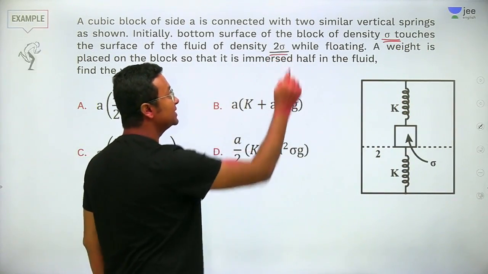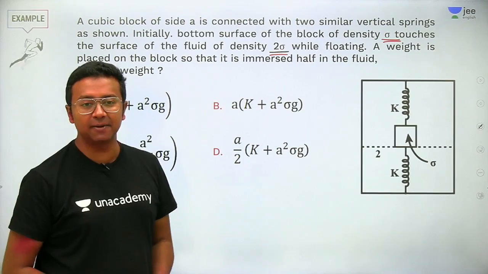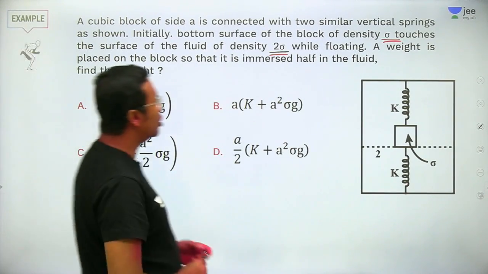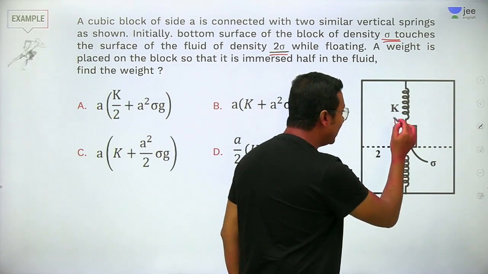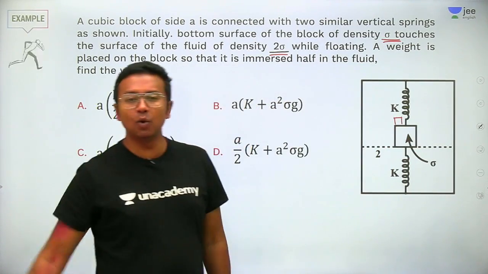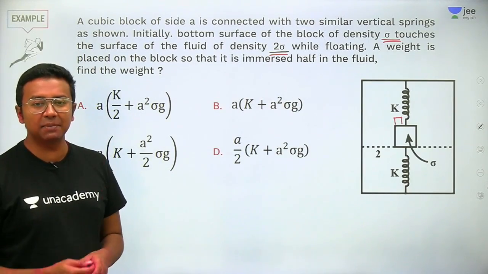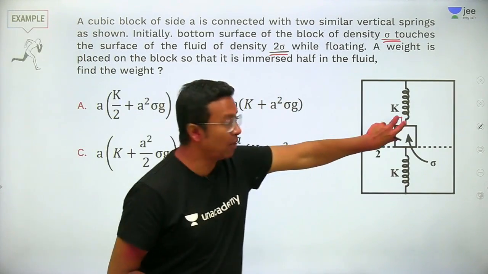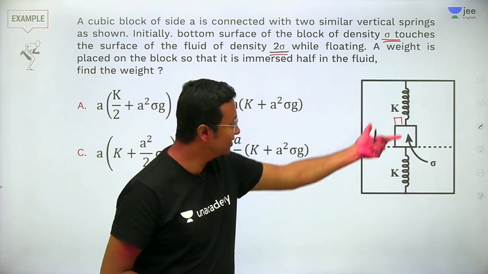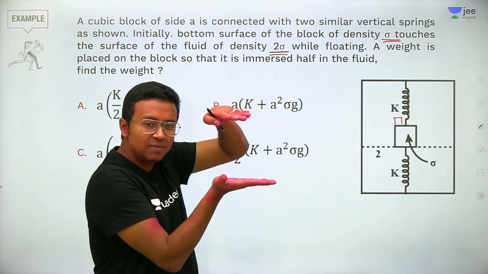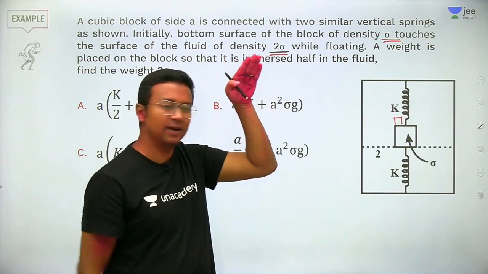Now a weight is placed on the block, so there is a small weight which I will place on this particular block. Then what is going to happen is, this block, which has a density sigma, is going to be half immersed into the liquid.